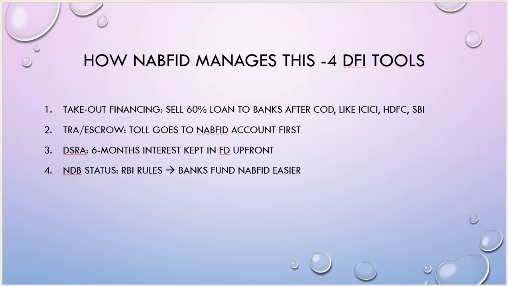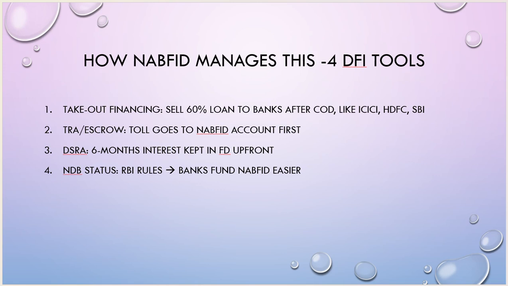Then the trust and retention account, or escrow account, tool: whatever amount is collected by that project goes to the NaFed account first. Then the amount goes toward taxes, and then NaFed will take its share, and then the amount will be distributed to different things. Next is the debt service reserve account, which is the most important account, guys.